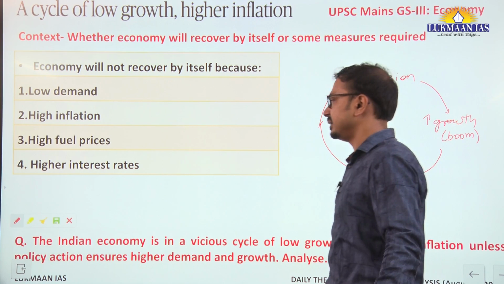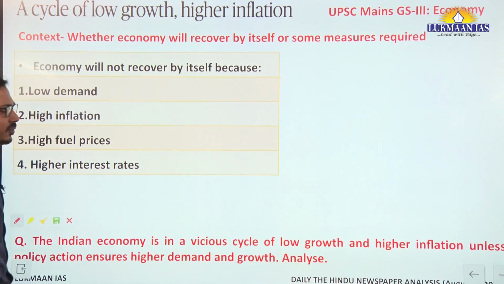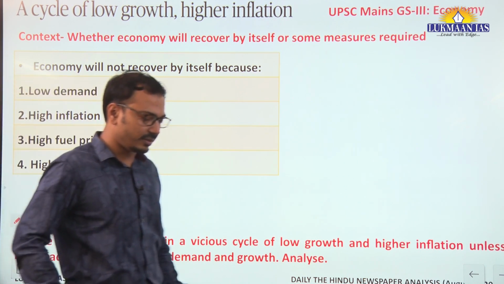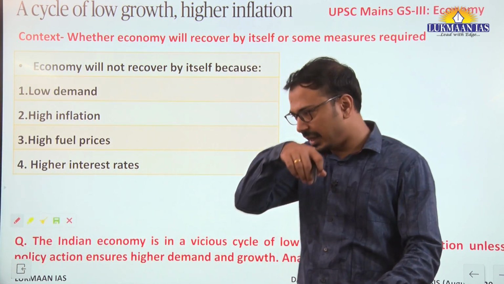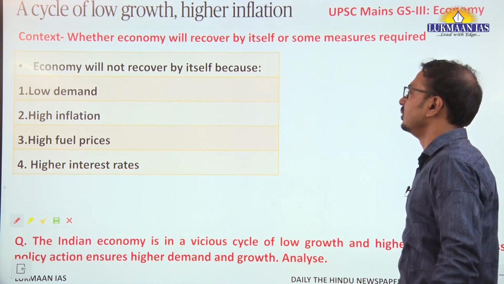However, the writer is giving a counter argument, saying there is a requirement of intervention by the government as well as RBI through some monetary measures. Let us understand those arguments.